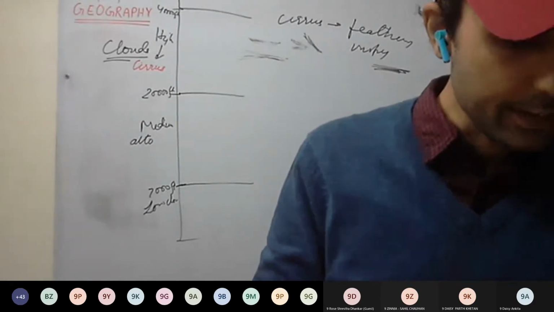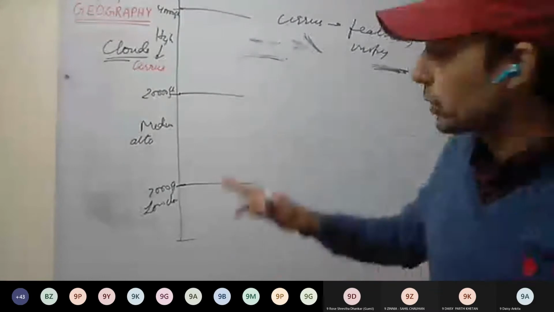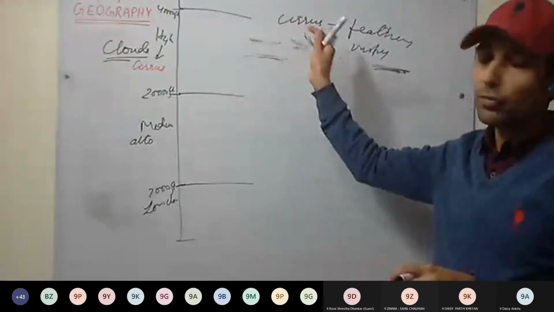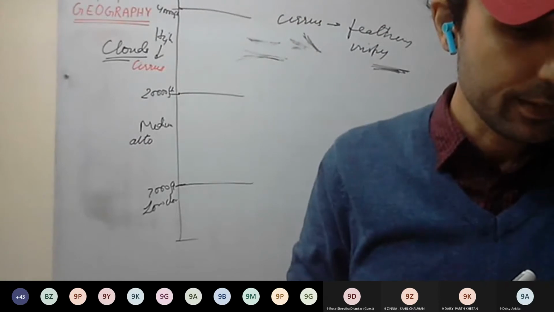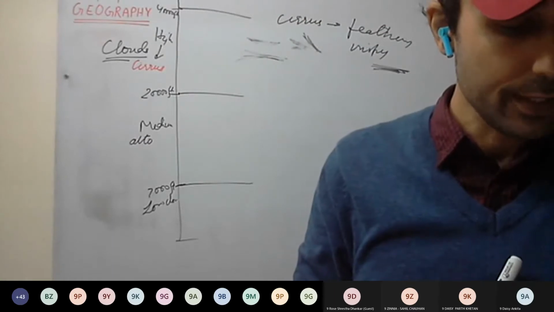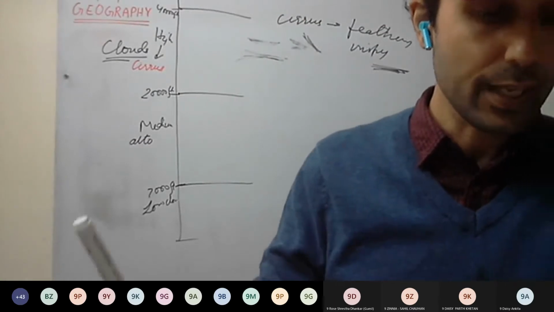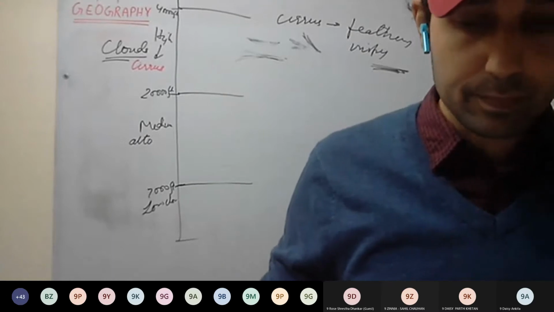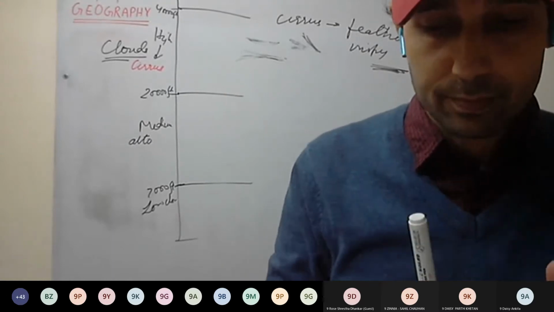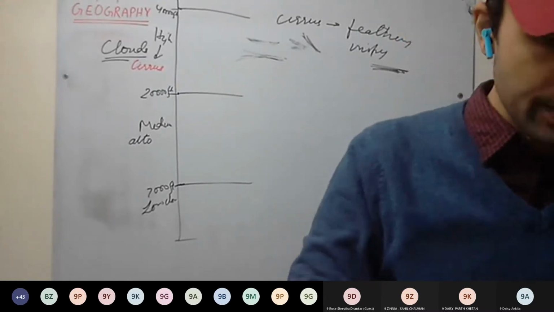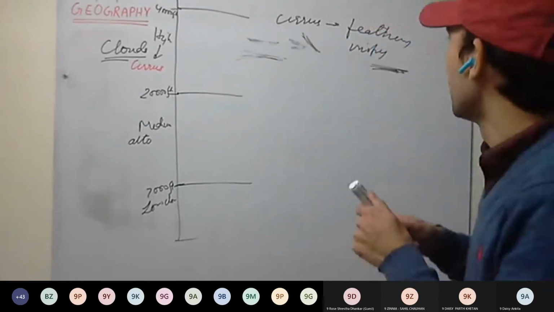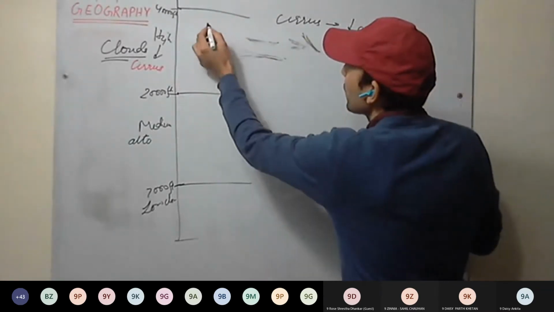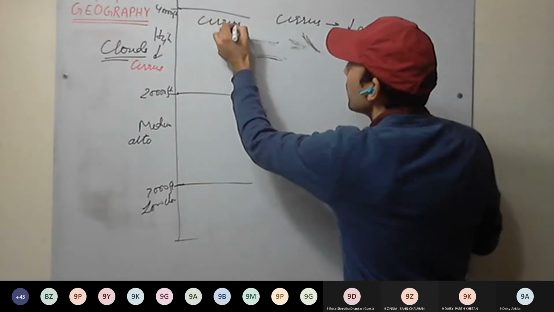On the top right corner, see cirrus. You can see the wisp-like, feather-like structure. So these are cirrus, okay? So in high clouds, we have the cirrus clouds.